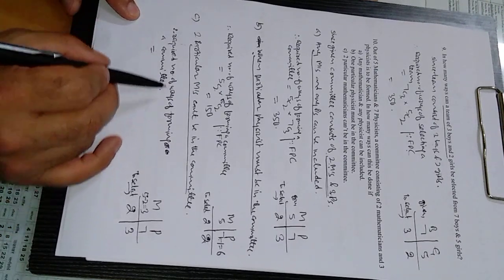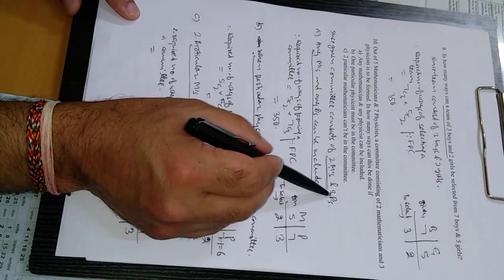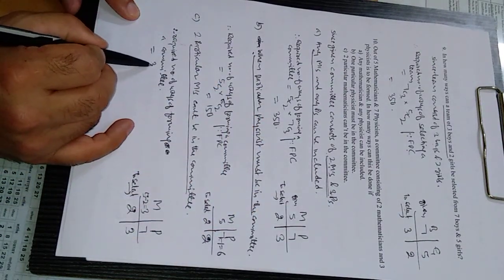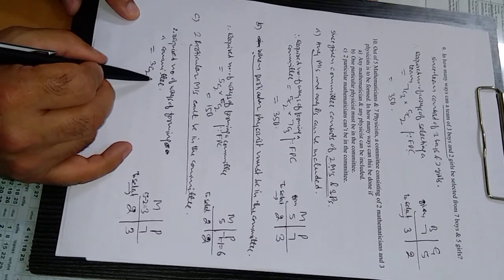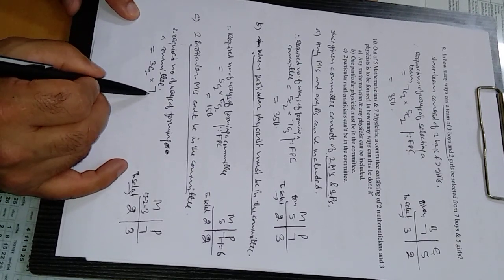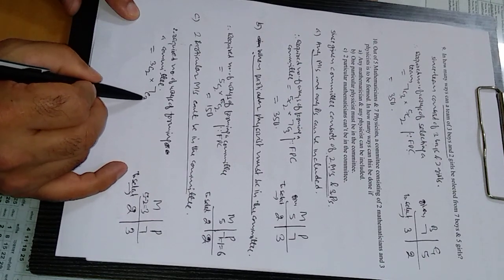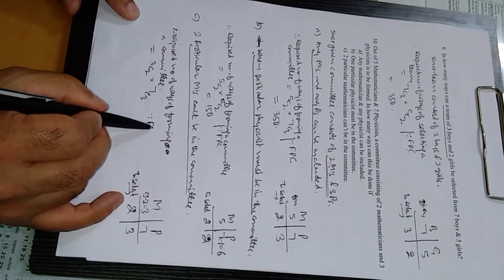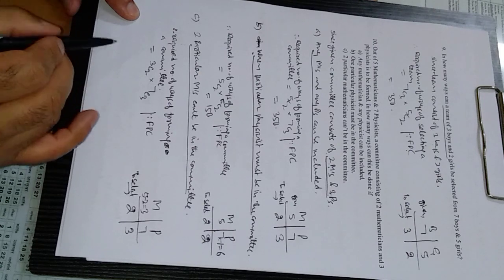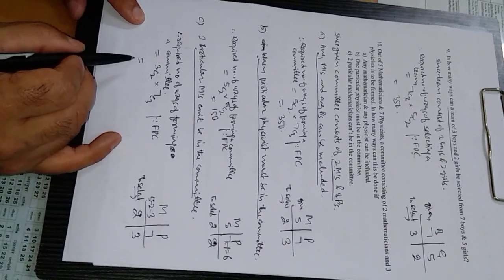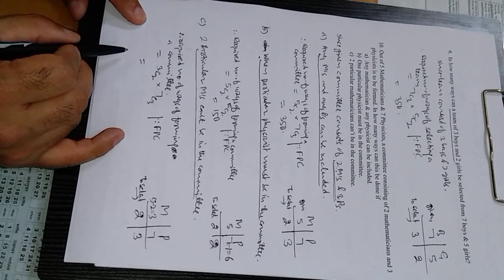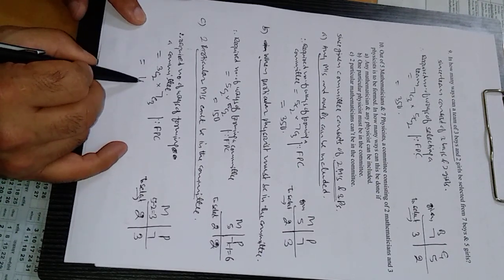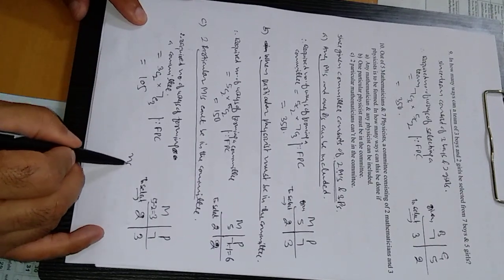The required number of ways of forming a committee of 2 mathematicians and 3 physicists is: out of 3 we are selecting 2 mathematicians, and out of 7 we are selecting 3 physicists. Again, at the same time I am multiplying using the fundamental principle of counting. If you solve this, it will come out to be 105. This can be easily solved by the nCr formula.